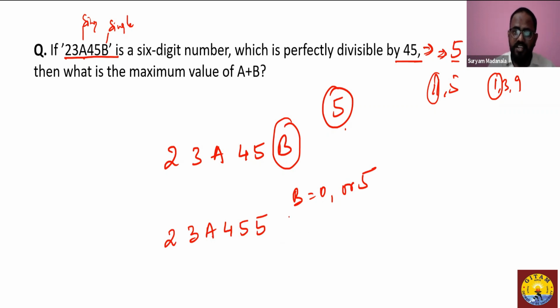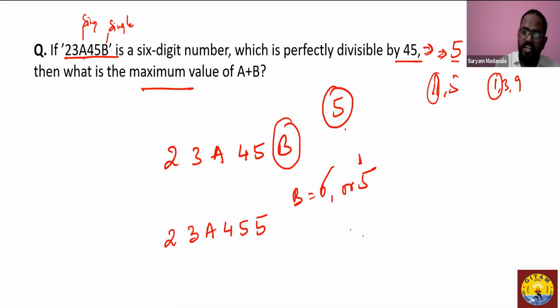Now I take 5 here just because I'm working on the maximum value. So for B, I am just working on 5 first. Afterwards, I will work on the 0, only if it gives me a result less than 10. Okay, so let's see. Now the number has changed to 2, 3, 8, 4, 5, 5.